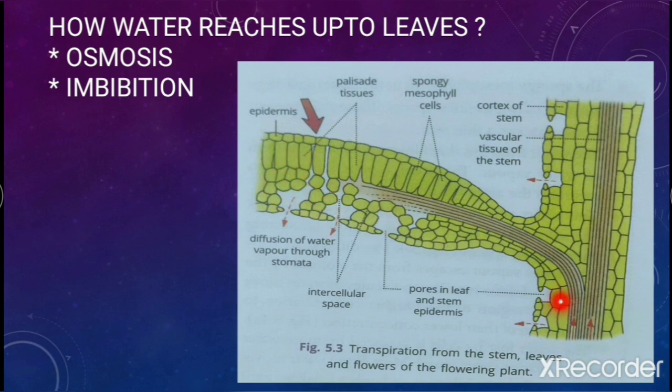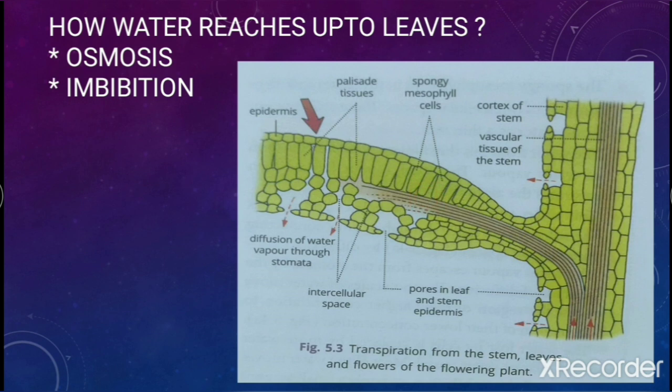So water from here through the xylem tube will come into the leaf, the mesophyll cells, and then through the stomata the water will be released out or diffused out in the form of water vapor. Okay, so how will the water rise up to this? Through the process of osmosis.